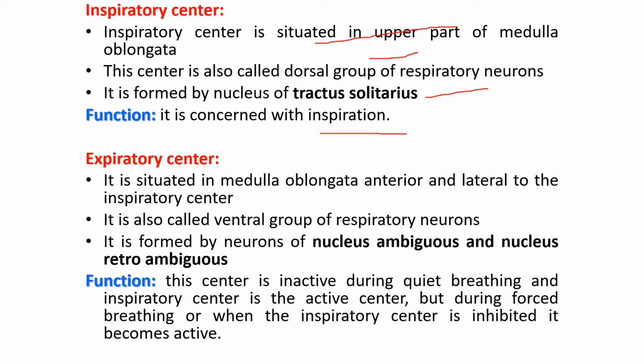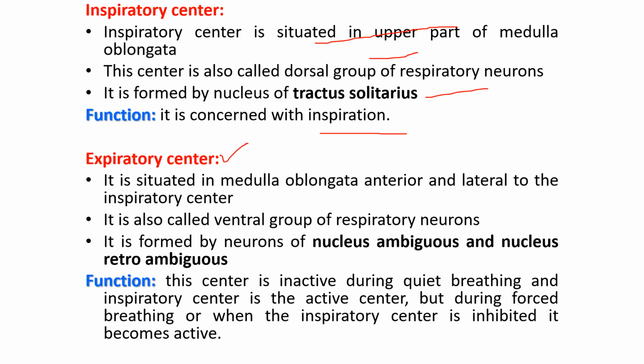Okay, now the expiratory center. This is the ventral group of neurons. It is situated in the medulla oblongata, anterior and lateral to the inspiratory center, in the lower part. It is also called the ventral group of respiratory neurons. It is formed by the neurons of nucleus ambiguus and nucleus retroambiguus. What is the main function?